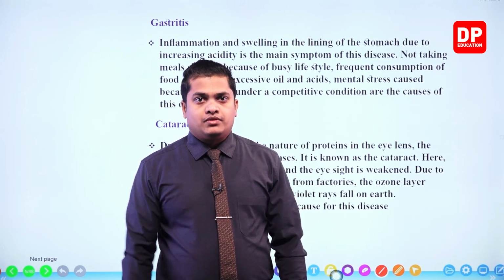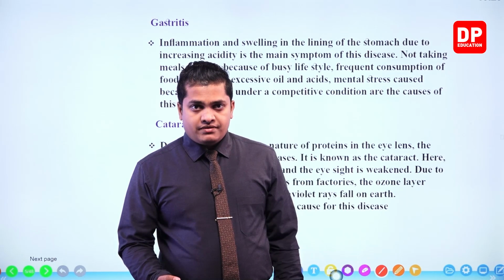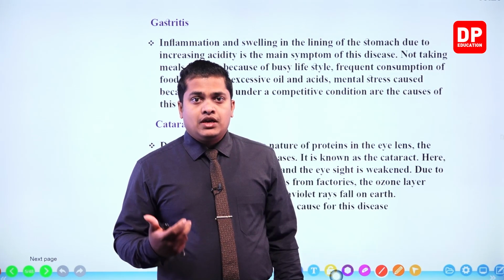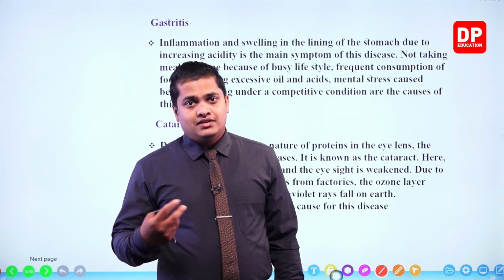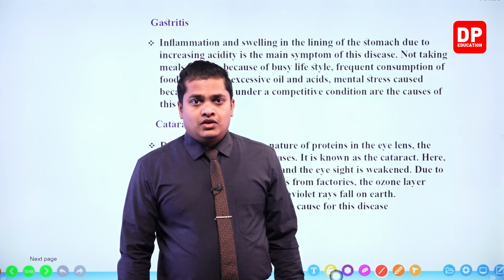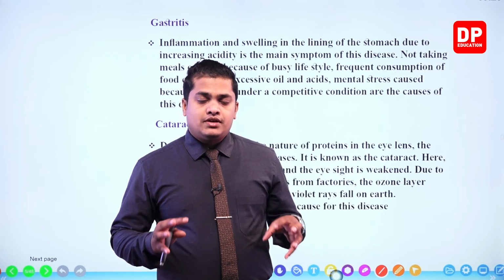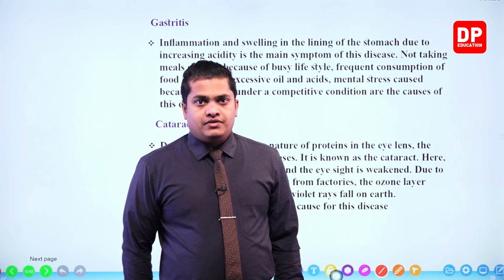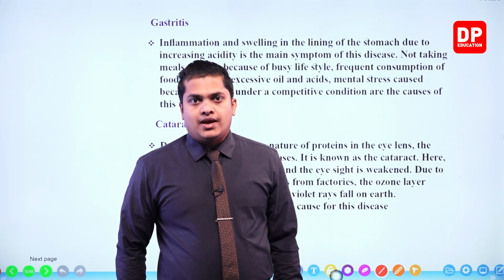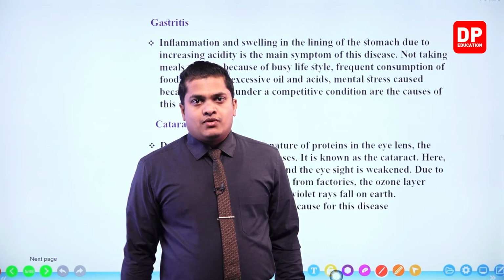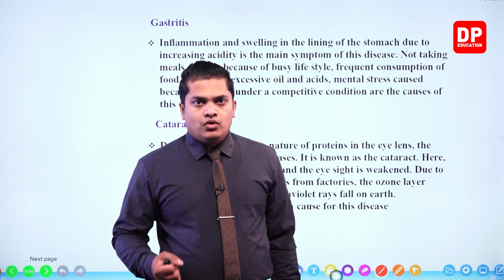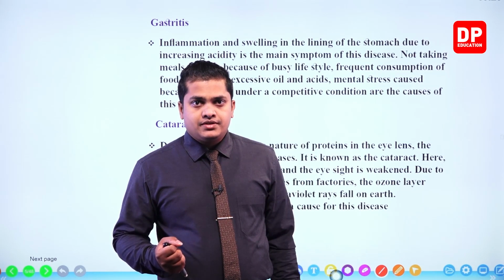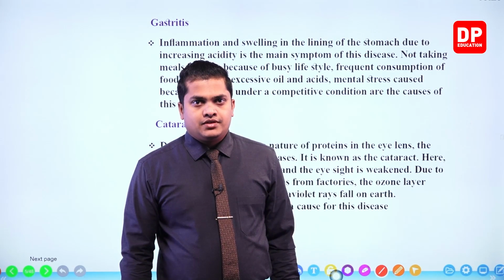These levels go up and down, especially the blood glucose level, and the oil and fat layers, fat and oil within the body, and also acidity and some other levels as well. So upon changing these levels, my dear children, different diseases will occur in our body, especially when the acidity level within the body or within the stomach increases. What will happen? Gastritis will occur. So our food habits are also a main reason for the creation of gastritis.